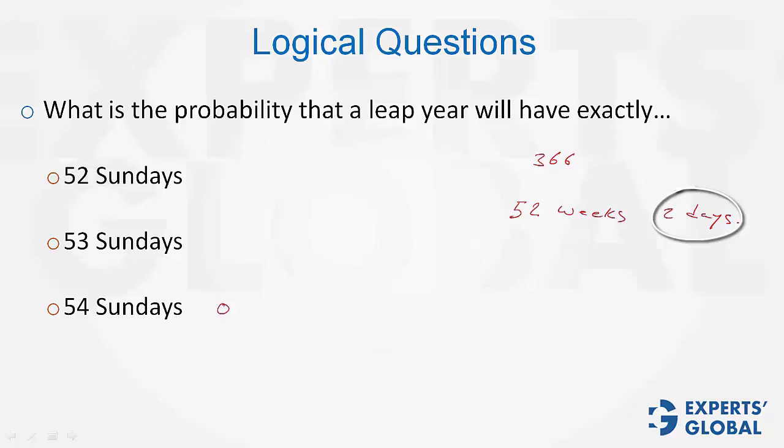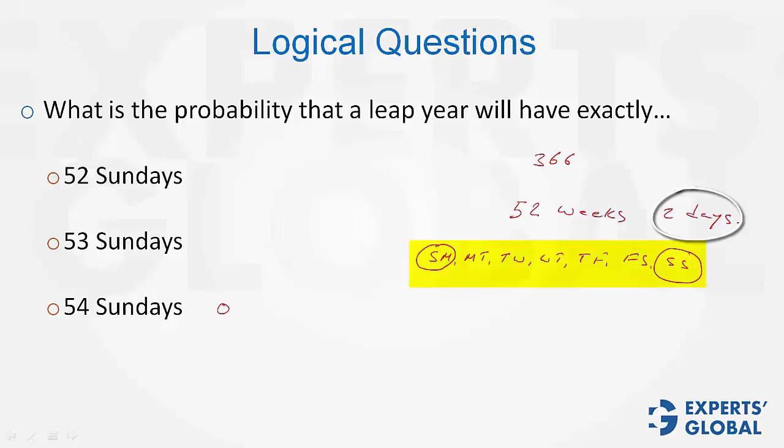So what are the possibilities for these 2 days? They can be Sunday, Monday; Monday, Tuesday; Tuesday, Wednesday; Wednesday, Thursday; Thursday, Friday; Friday, Saturday; and Saturday, Sunday. So which of these 7 are favorable cases? Saturday, Sunday is one favorable case. Sunday, Monday is another favorable case.